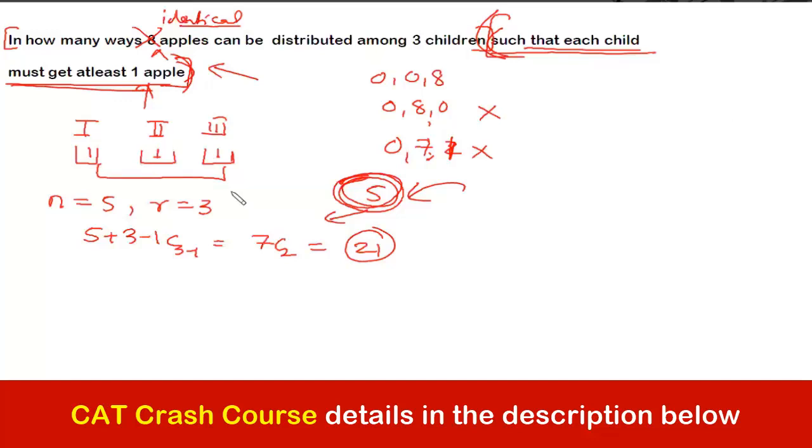नहीं यार, वही तो बोला ना, ये 1 1 1 देना is not a distribution. When the distribution will be completed, once we exhausted all the 8 apples, this is permanently given to them to take care of this condition, and then we are left with 5 apples. Now we will start distribution. I hope I am clear now. Yeah, the final answer is 21.